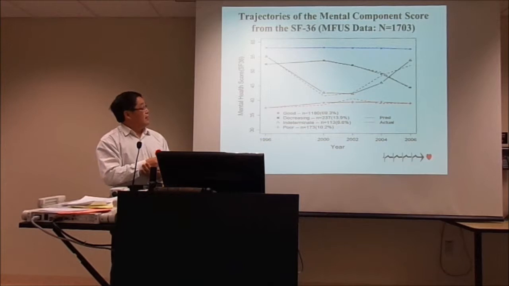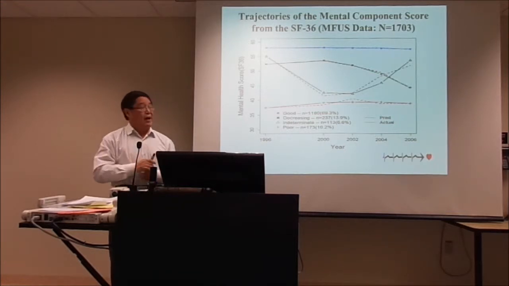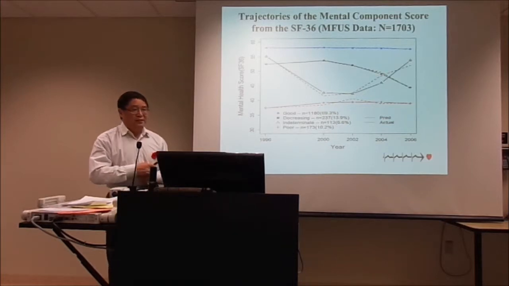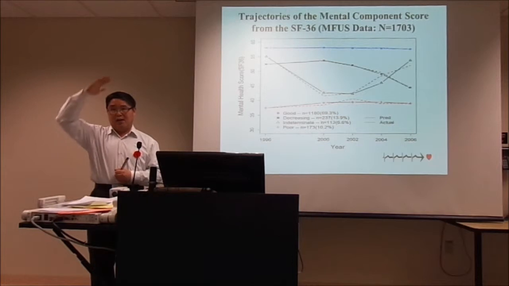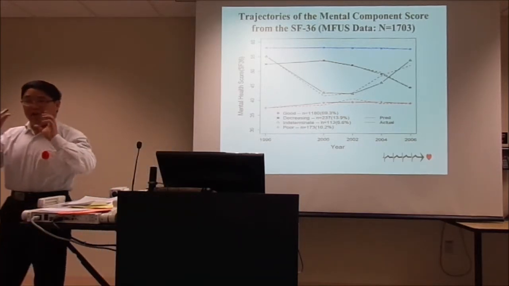Another group, about 14% of the men, have mental health decreasing over time. And another small group, about 7% of our sample, have a level of mental health that fluctuates a lot over time. So compare those 4 different groups.